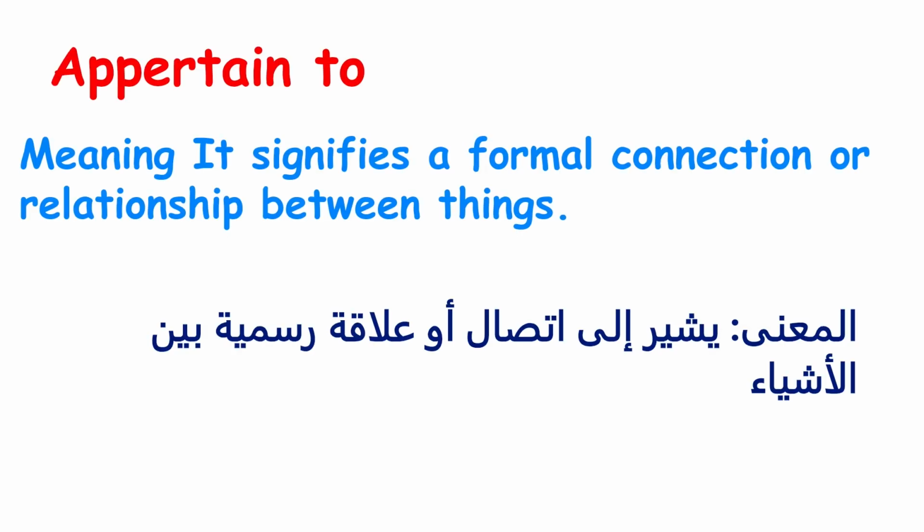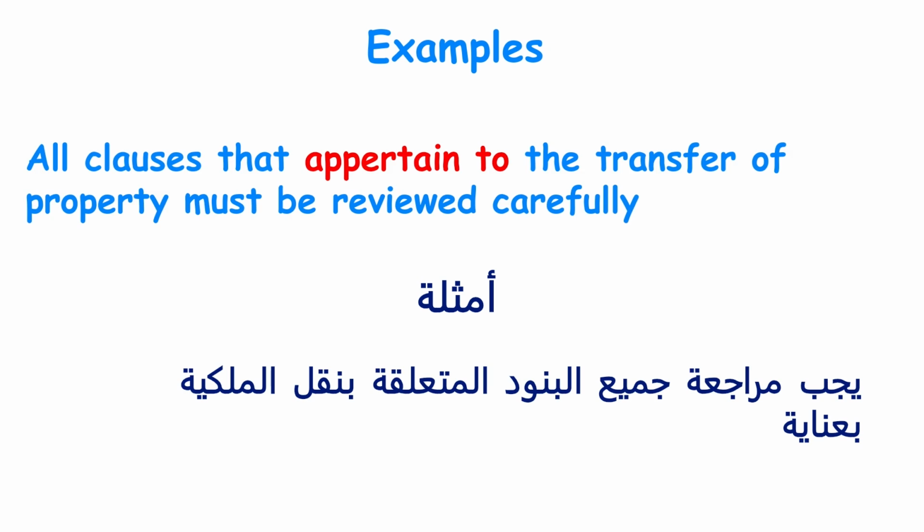Appertain to. Meaning it signifies a formal connection or relationship between things. Examples. 1. Regarding legal documents. All clauses that appertain to the transfer of property must be reviewed carefully. This emphasizes that certain clauses specifically relate to the property transfer.